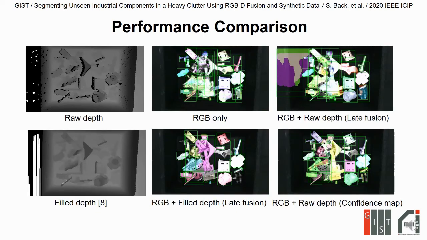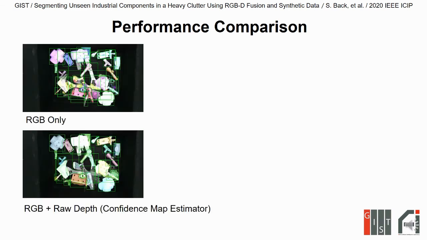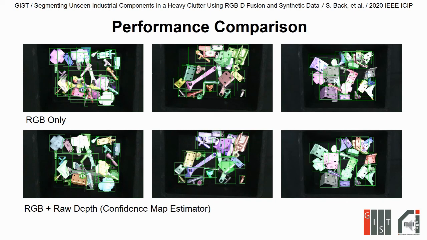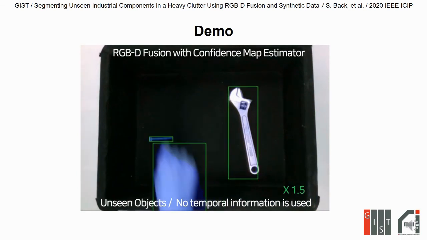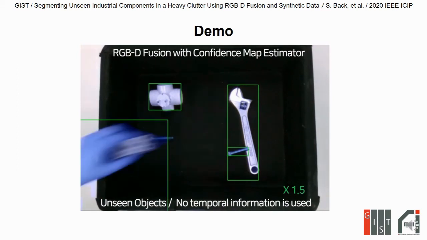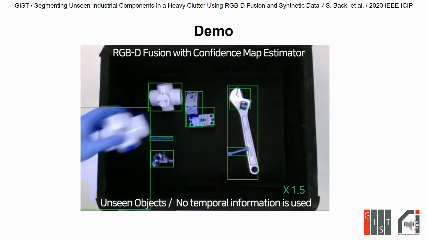These are the inference results of baselines and our model. And these are the one-to-one comparisons between RGB-only models and the proposed model. Our model can capture unseen objects very sharply and clearly. Here's a demo on a real-world scenario using our proposed RGB-D fusion Mask R-CNN with a confidence map estimator. Note that our model is trained using only a synthetic dataset and no temporal information is used.